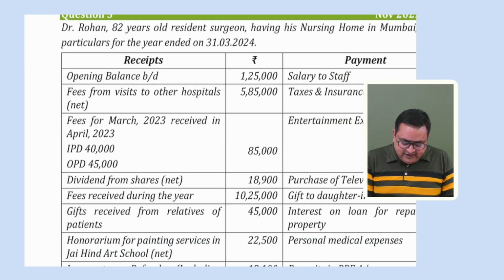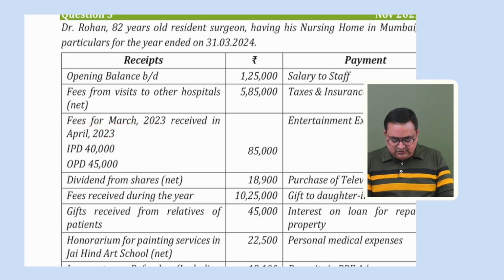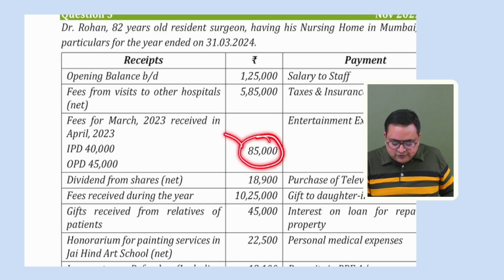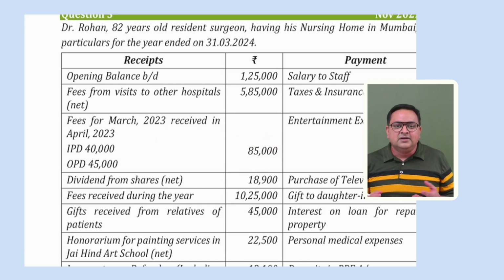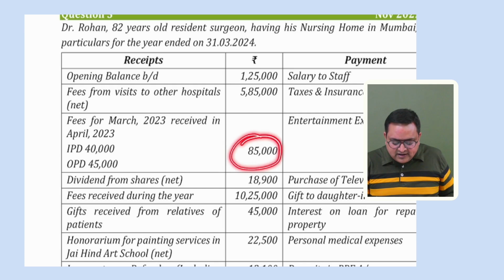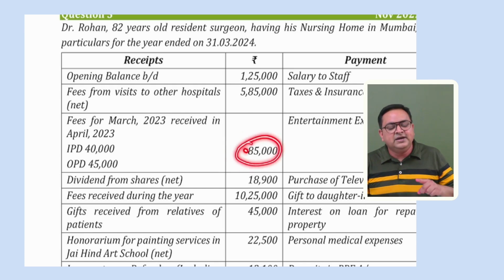Second is fees received for the month of March 23, received in April 23. Okay. This fees receipt of 85,000 was related to March 23 last year and it is received in this year. So this income belongs to last year. Whether this income should be taxable this year or last year depends upon how the assessee keeps his accounts, whether he keeps his accounts on mercantile system basis or he maintains the accounts on cash basis. So if this person maintains the accounts on mercantile system basis, then 85,000 should not belong to this year, it should be last year's income.